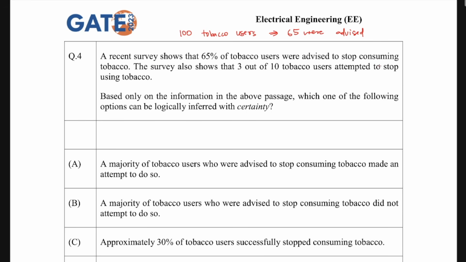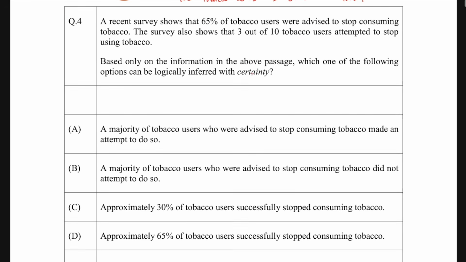Now the survey also shows that 3 out of 10 tobacco users attempted to stop using tobacco. Okay, so 65 were advised and 3 out of 10 will be somewhere around 30%. So it's not a majority.